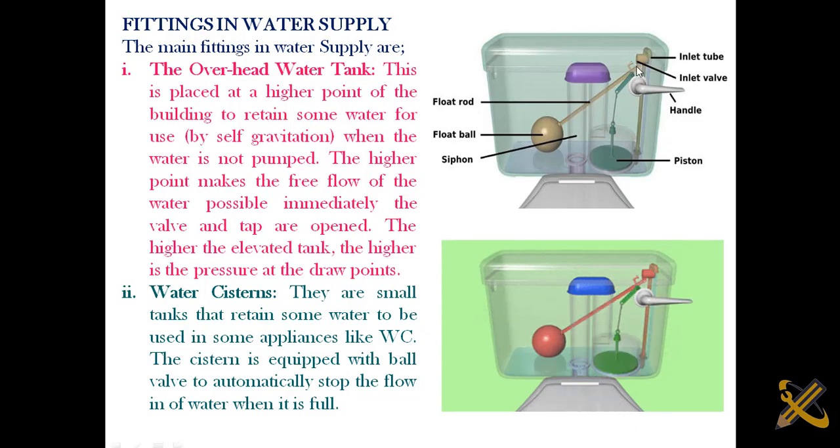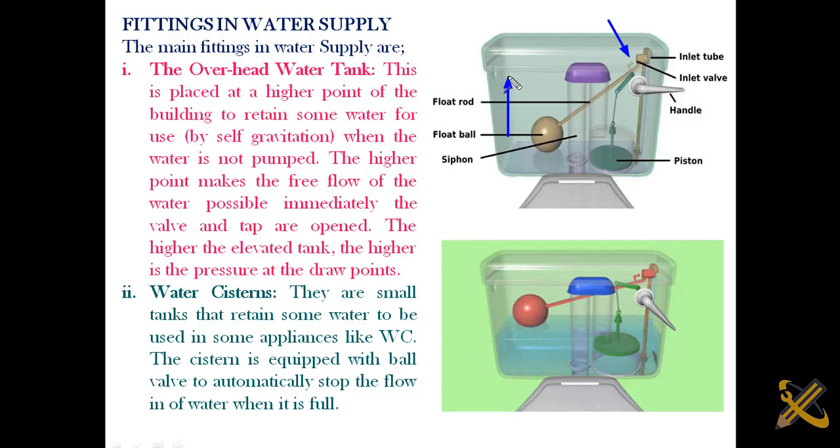Take a look at this particular area. That's your inlet tube, and you have your inlet valve there. By the time the water is drained out, this ball controls the opening of that inlet valve. By the time the ball is down, water starts coming in, and it begins to move the float ball upwards.